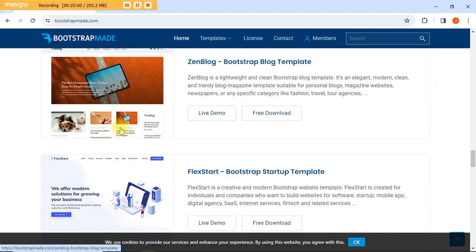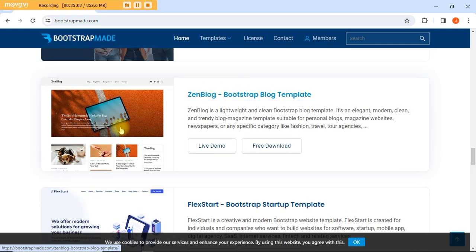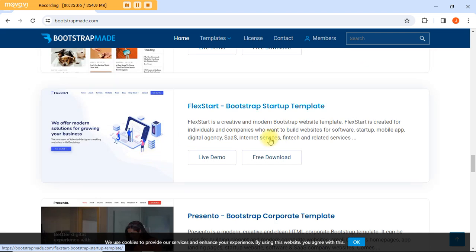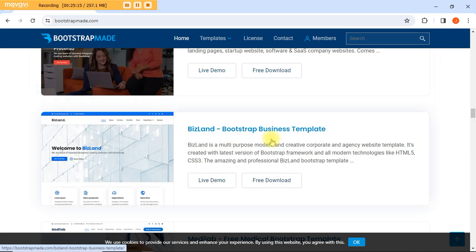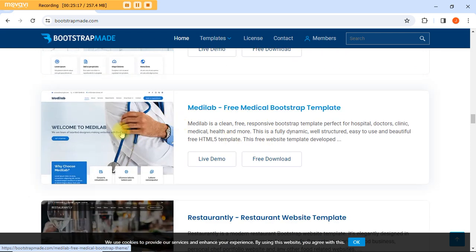That's what you will do, depending on what you actually want to build. If it's a blog, you pick this. Now Bootstrap startup template and all that, and here corporate templates, Bootstrap business template and all that. This is for medical, like if you're building for a clinic or a hospital, you go ahead and pick this.